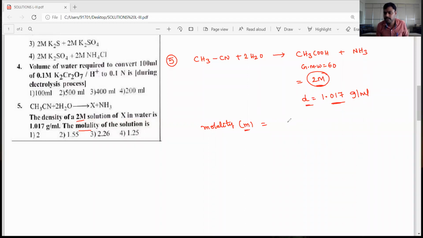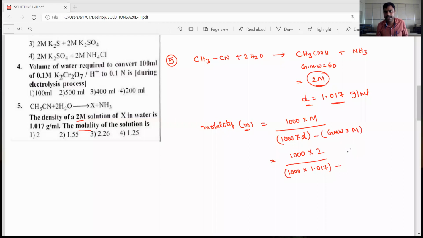So molality is 1000 into molarity divided by 1000 into density of the solution minus gram molecular weight of solute into molarity. Now 1000 into molarity is 2, divided by 1000 into density 1.017, and that value is subtracted from the gram molecular weight of acetic acid, 60, times molarity 2.